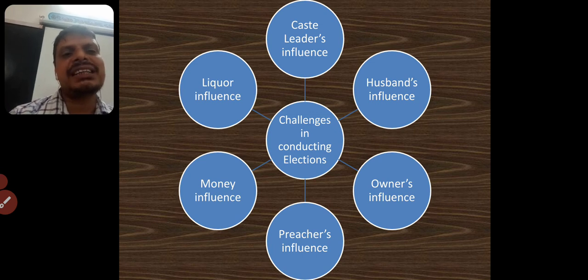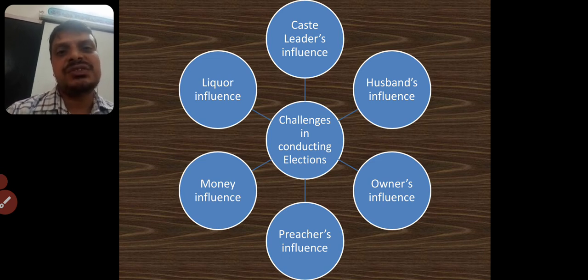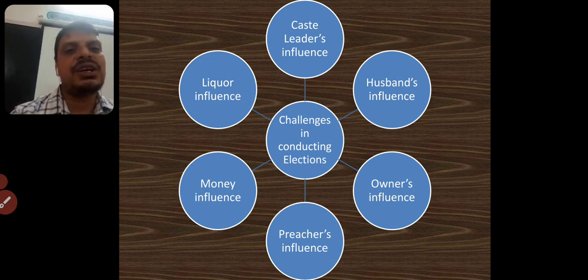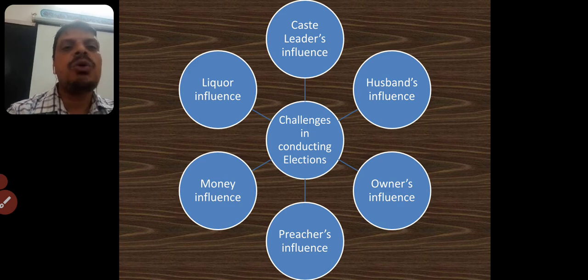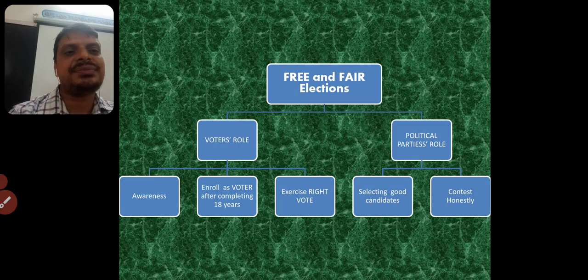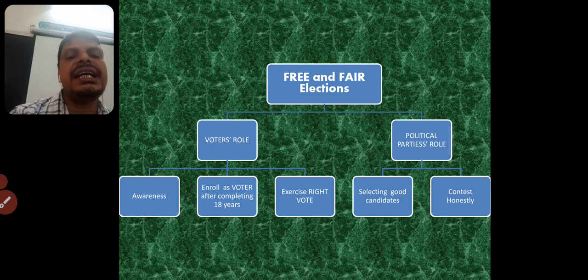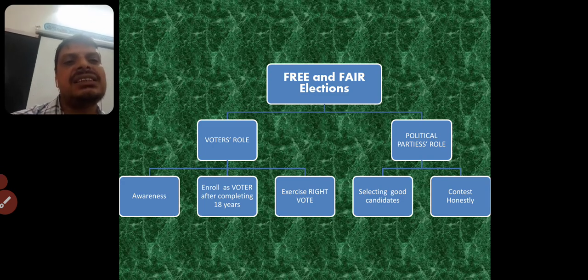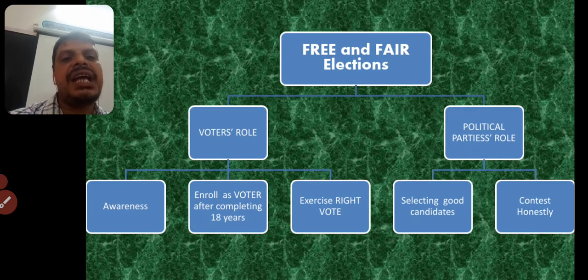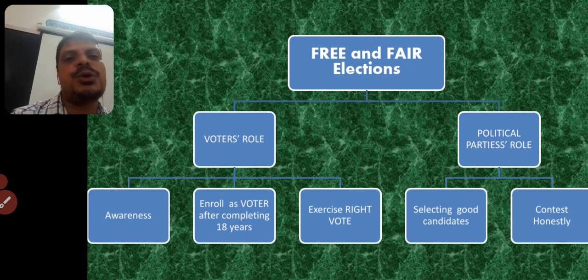So these are challenges for the Election Commission in making an election successful in a smooth and fair manner, because all these things may influence the voters during elections. In order to conduct free and fair elections, who are the responsible persons?